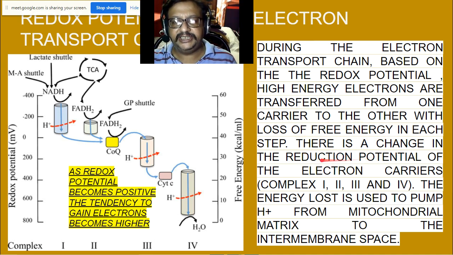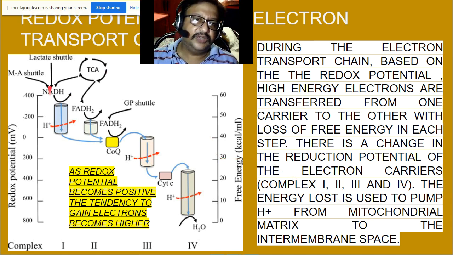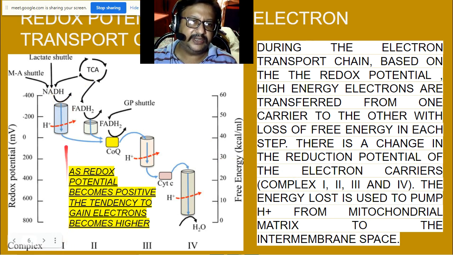There is a change in the reduction potential of the electron carriers, as the electron carriers are complex 1, complex 2, complex 3 and complex 4. The energy lost is used to pump H+ from the mitochondrial matrix to the intermembrane space. So NADH, when it faces complex 1, has a higher reduction potential. It releases electrons, and this energy is used to pump a hydrogen.